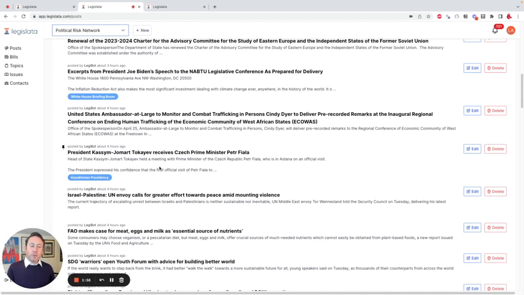You can create a private one where you invite your teammates or members of, say, a coalition or other partners to share notes and collaborate more efficiently. Or you might create one and make it open to the public. Maybe behind a paywall, but still open so that other people can discover it, where you're going to curate information. So for the things that might not fit into a newsletter, that are a bit too high volume, that you don't want to send an email about every time, you can create your own community in Legislata, invite others to join you and follow you there as you share your analysis or other information.